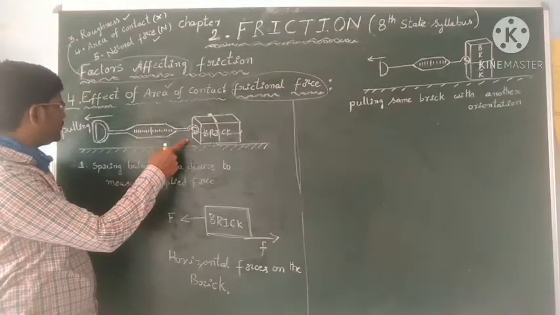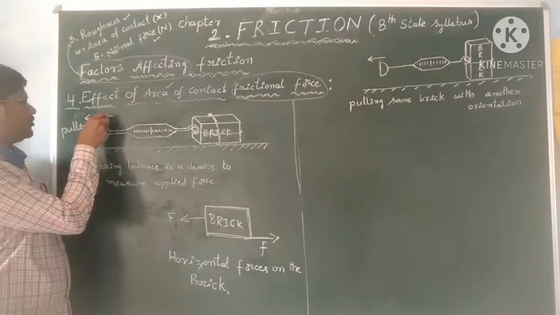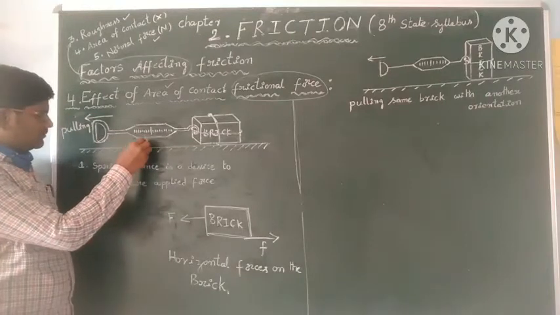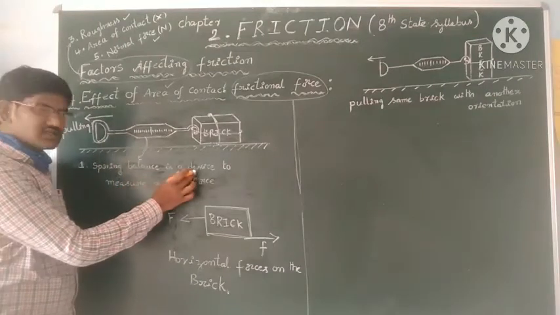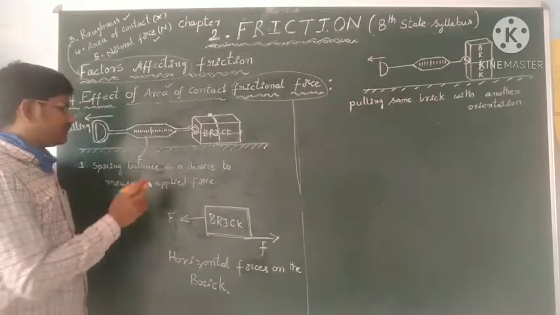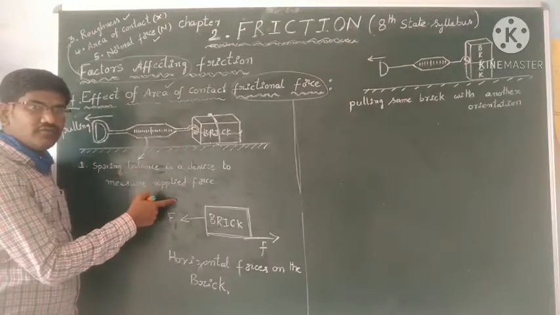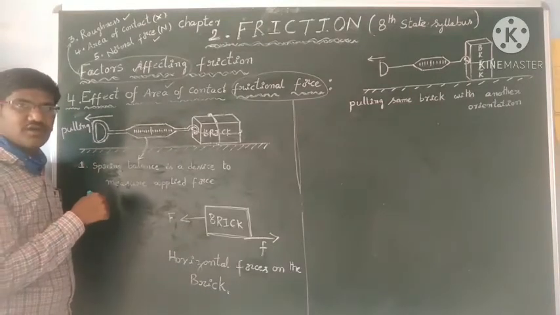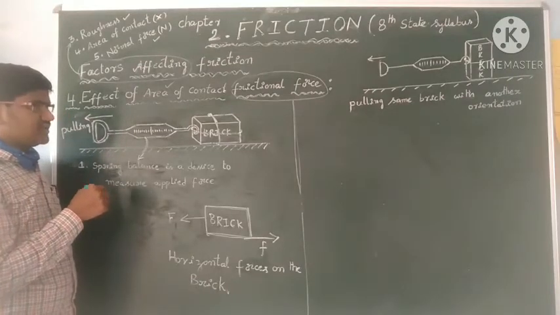So we are pulling this brick by a spring balance, in this direction. This is called a spring balance. This is the device. A spring balance is a device to measure the applied force, and we know this is our spring balance. Now, in the spring balance,